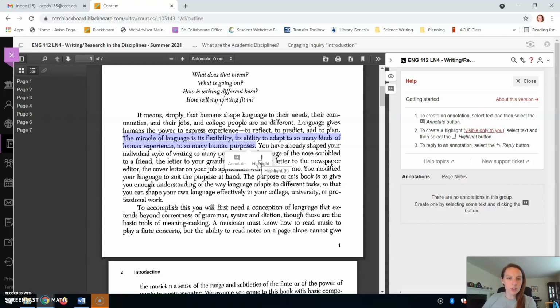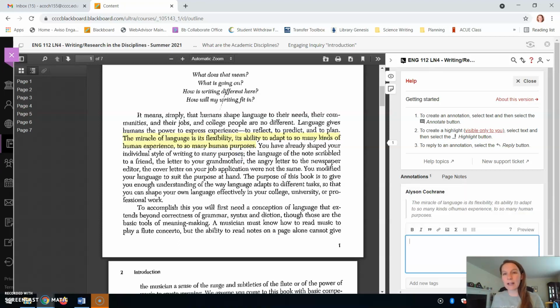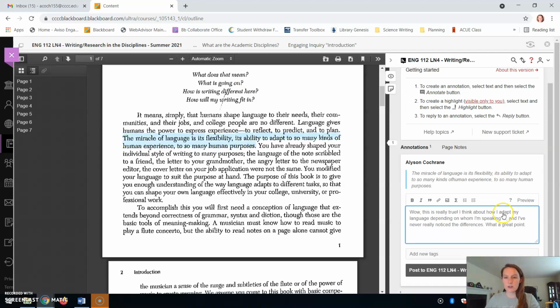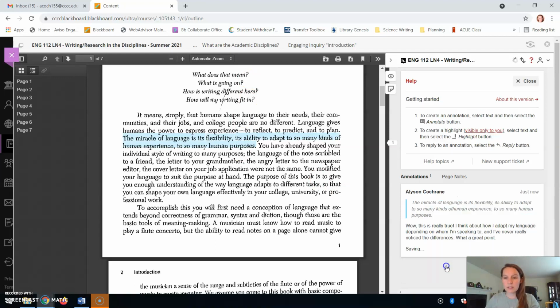So the miracle of language is its flexibility, its ability to adapt to so many kinds of human experience, to so many human purposes. All right, I'm going to add a comment to this and say something like, wow, this is really true. I think about how I adapt my language depending on whom I'm speaking to, and I've never really noticed the differences. What a great point.